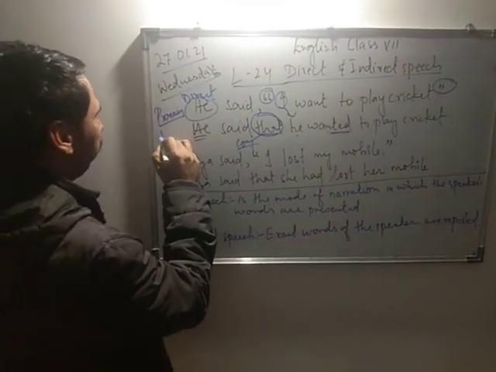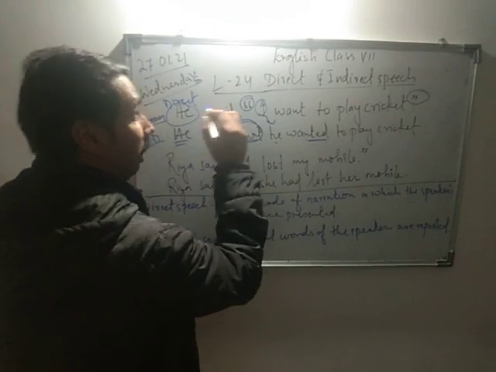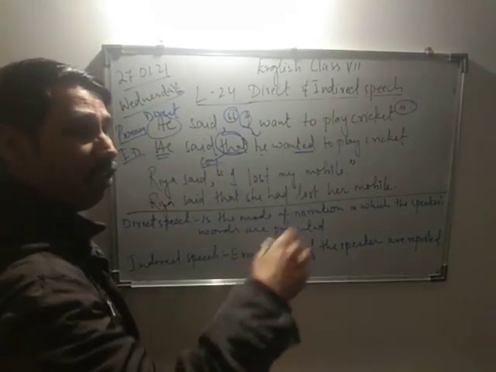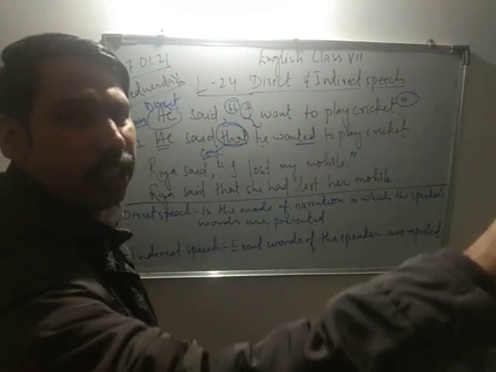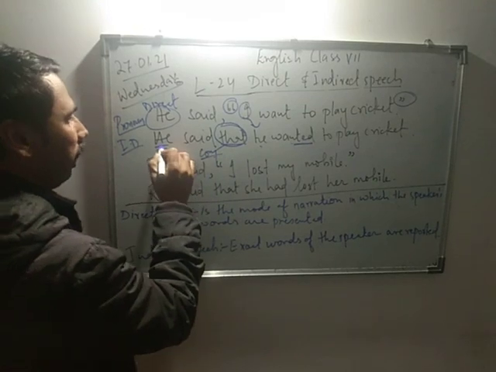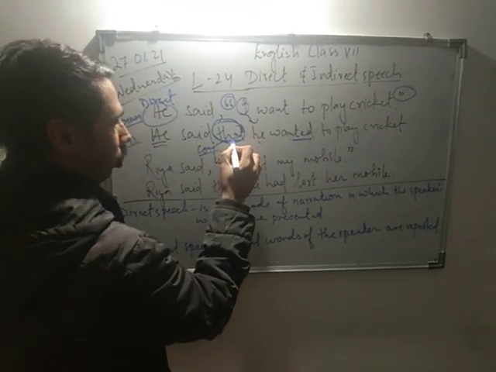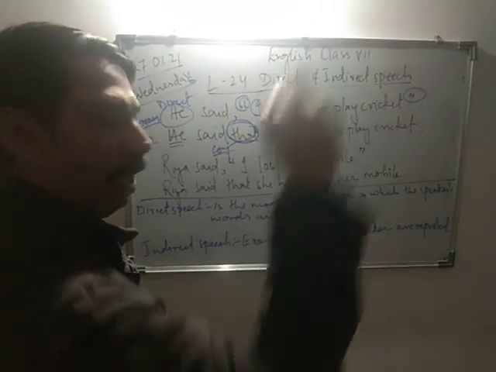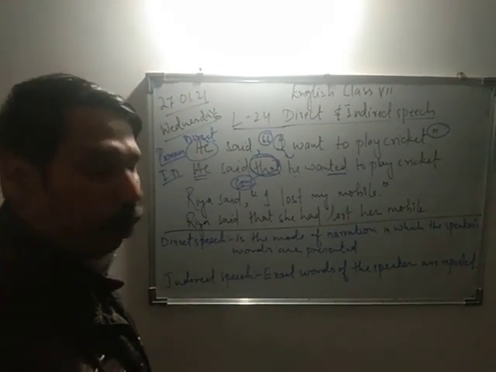This is my indirect speech. In direct speech the exact words of the speaker are quoted within inverted commas, and when we change into indirect, we remove the inverted commas. For that we bring the word "that" as a conjunction. He said that he wanted to play cricket. उसने बोला था, उसे बोला है कि वो खेलेगा. So here is the conjunction. This is my reported speech.